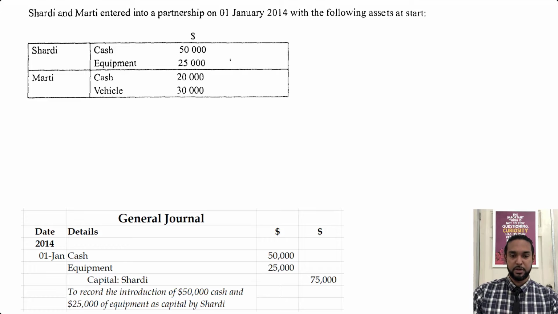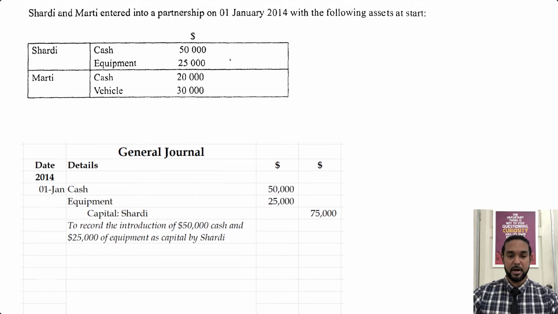Now, there will also be a narration to record the introduction of $50,000 cash and $25,000 of equipment as capital by Shadi. The question did not say narratives are not required. So if that's the case, you need to put in your narrations, because narratives are a part of a journal entry. Some questions say that narratives are not required. If they say that explicitly, then you can leave it out. If they don't say that, leaving it out is likely to cause you not to get all of the marks that could be awarded for that question, or at least that part of the question.